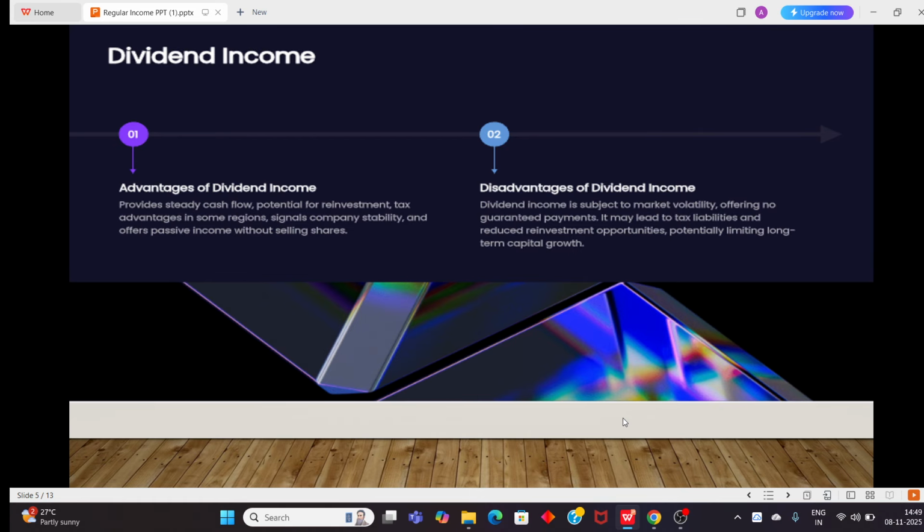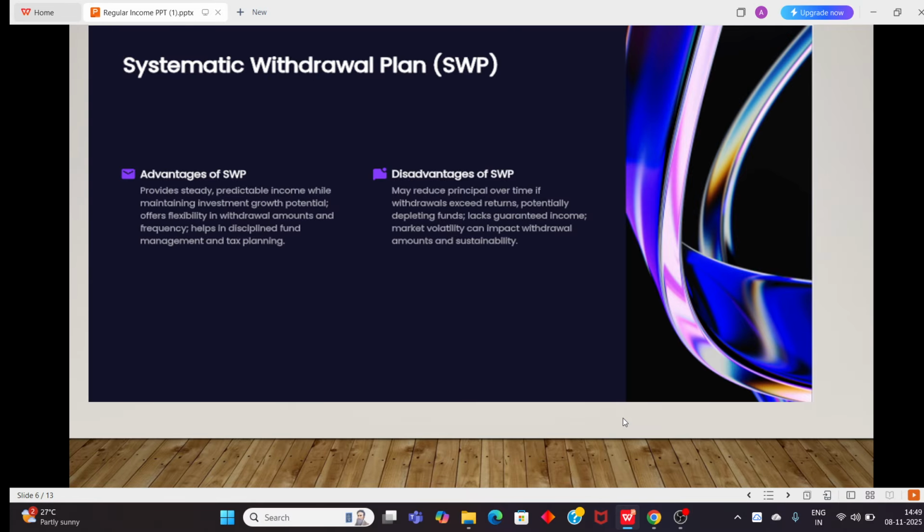I hope it's clear. Next one would be systematic withdrawal plan. The advantage of a systematic withdrawal plan is that it provides steady and predictable income while maintaining investment growth potential. Your capital will keep growing based on the market return, and simultaneously you will be getting a monthly income as well, which is better than an FD or corporate bonds. The SWP can be done with any mutual fund, like debt mutual fund, flexi cap, or small cap. The returns will be based on the instrument you're holding.